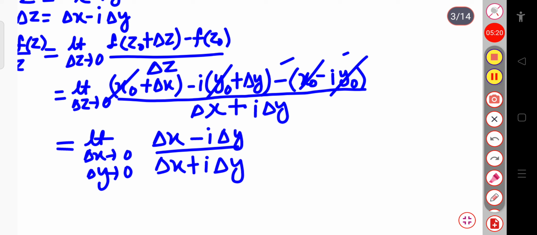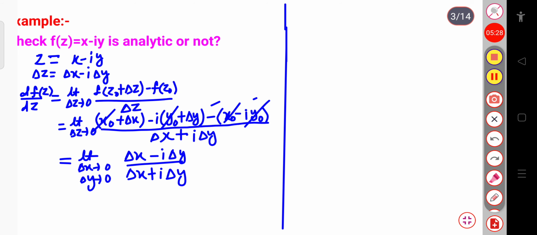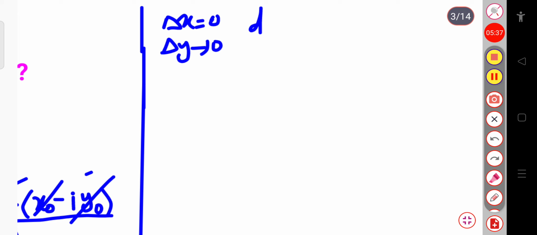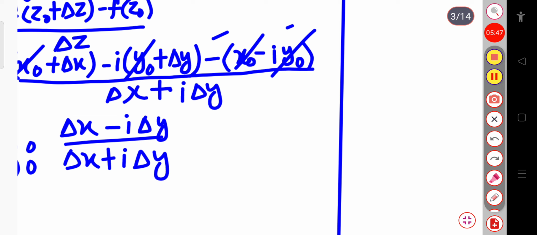Now, you can see that for the first case we have to put delta x equal to 0. So, what will we get? When delta x is exactly equal to 0, and delta y tends to 0, for that case df by dz will be equal to, you can see here, delta x minus i delta y.